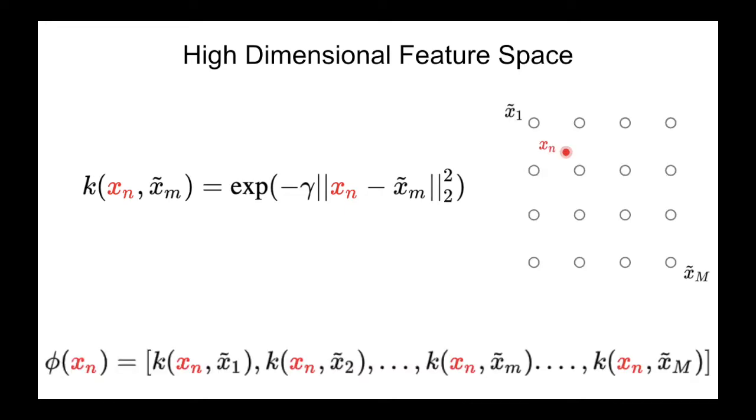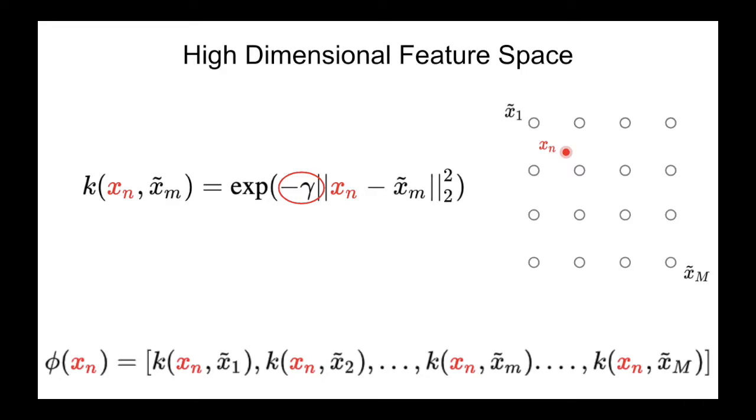Next, we use this kernel to define m basis functions, where x is any point in 3D space, and x tilde 1 through m are fixed points in 3D space arranged in a regular grid. Although we model the 3D environment, we will explain this concept in 2 dimensions. Each basis function is defined as the kernel similarity between x and one of the points on the grid. Gamma is a hyperparameter that controls the sensitivity of the similarity. Kernels with smaller gamma values capture correlations over larger areas.